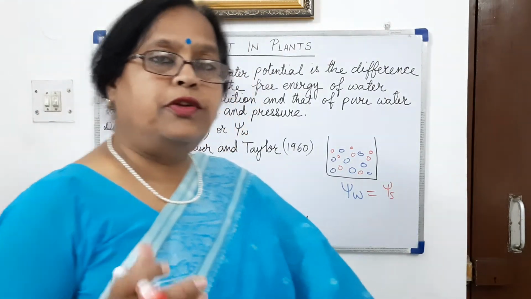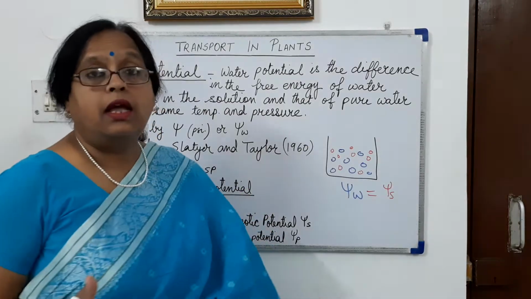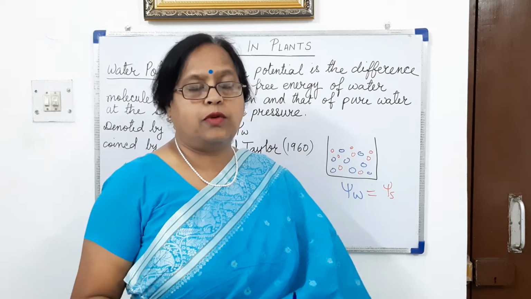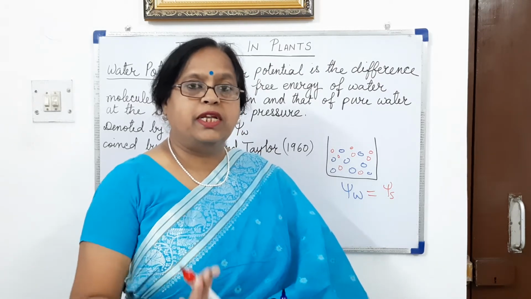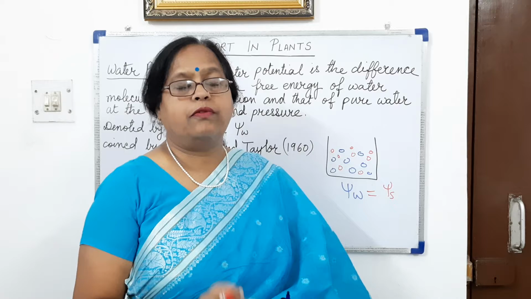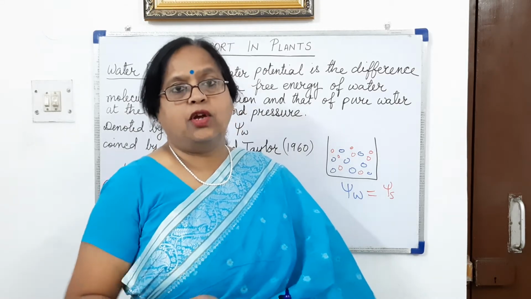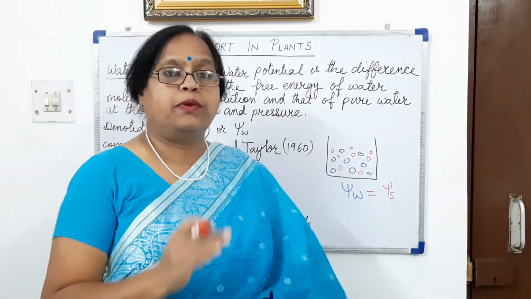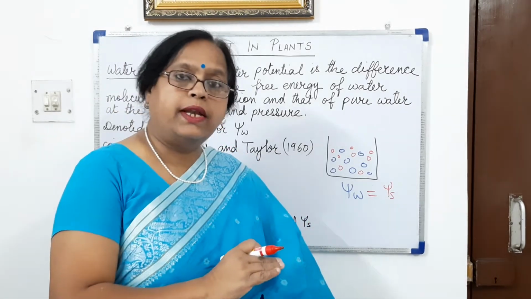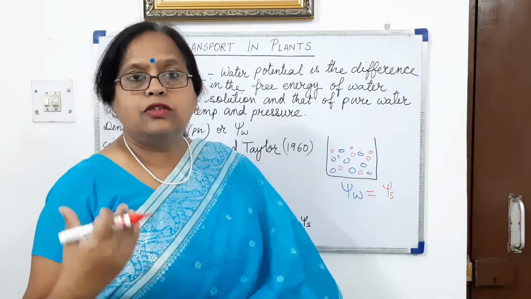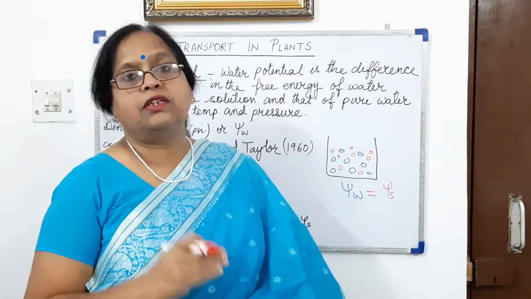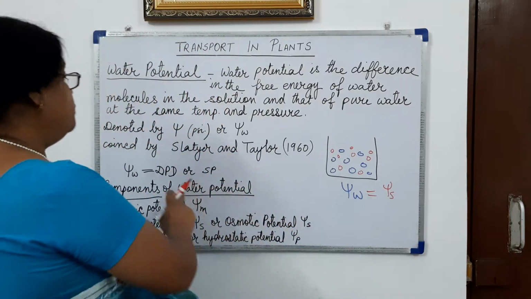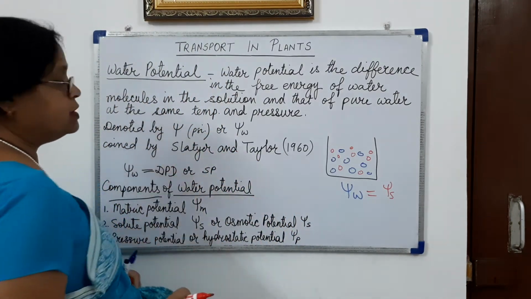What does diffusion pressure deficit mean? As much as we go on adding solute molecules, that much is the difference or lowering of the diffusion capacity of the water molecules. The difference between the water potential of pure water and of water in solution form, that difference in diffusion capacity, is called the diffusion pressure deficit.